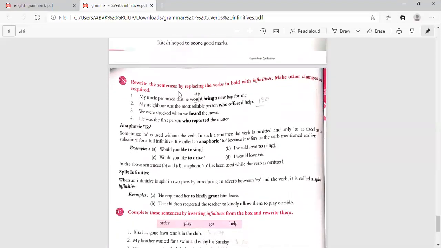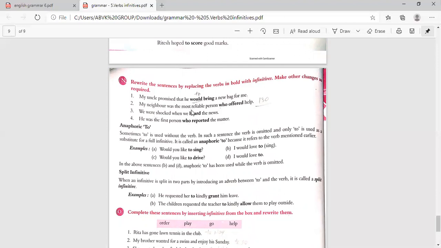Rewrite the sentence by replacing the verbs in bold with the infinitives. Make other changes as required. My uncle promised that he would bring a new bag for me. My uncle promised for what? How will you write all this? You can reduce it to: to bring a new bag for me.